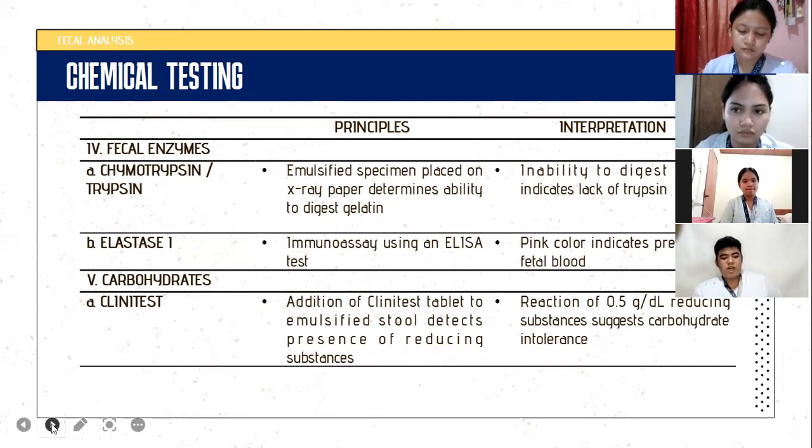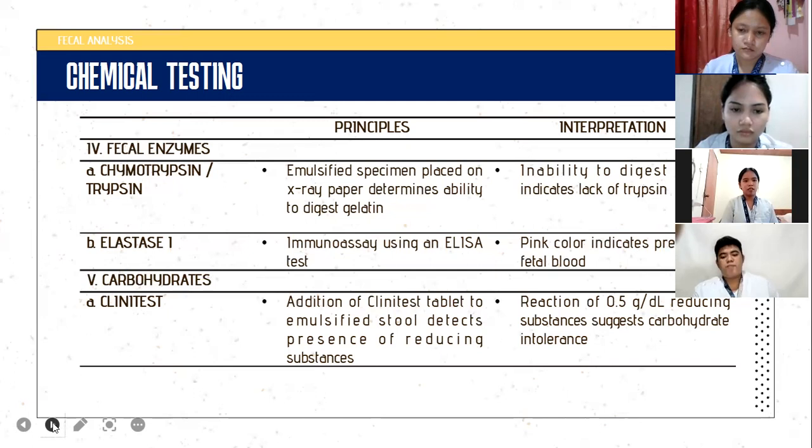Second, the elastase 1. Elastase 1 is the isoenzyme of the elastase and produced by pancreas. And its principle is the immunoassay using the ELISA test. And if you see pink color, that indicates presence of fetal blood.